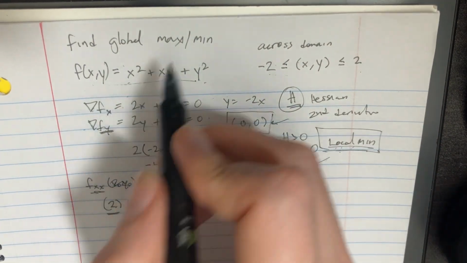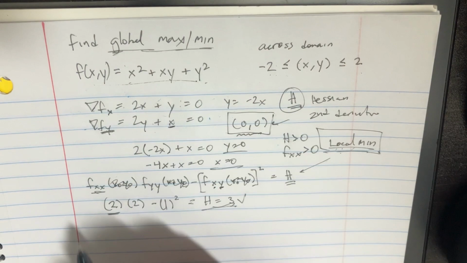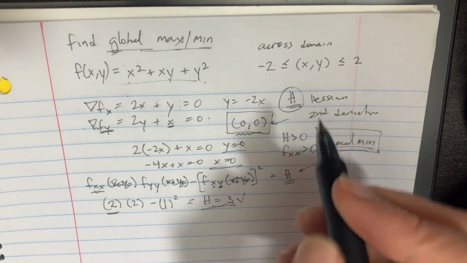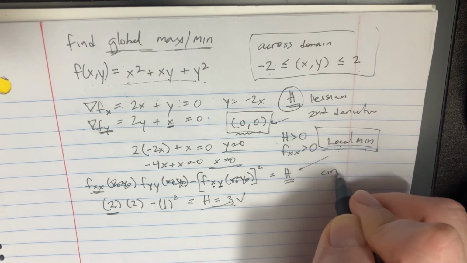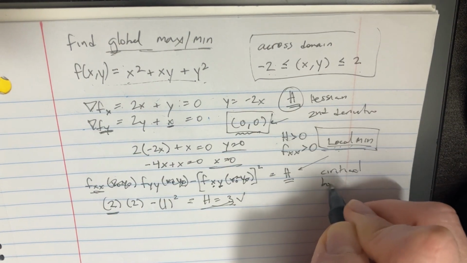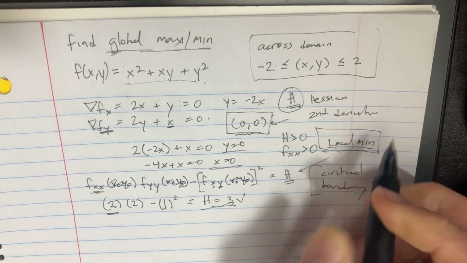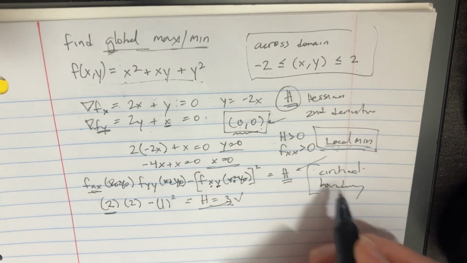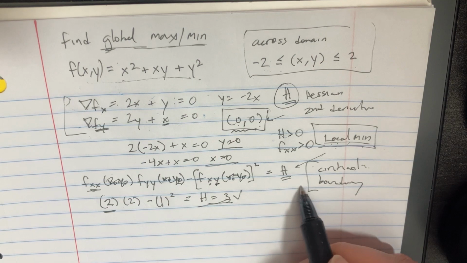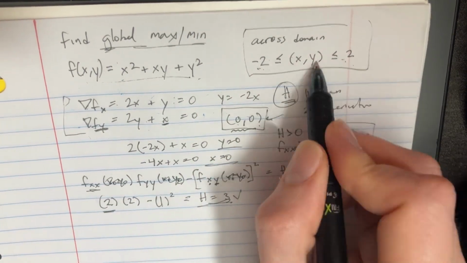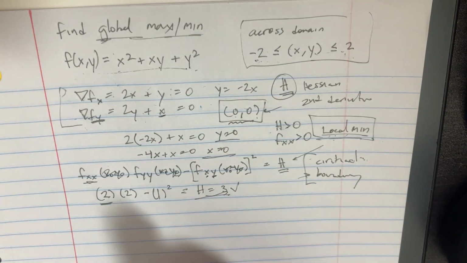We don't know whether it's a global minimum or maximum yet, because we also have to plug in critical points and boundary points. This 0, 0 was a critical point that we discovered from taking derivatives, but the boundary points we have to discover from the domain over here.